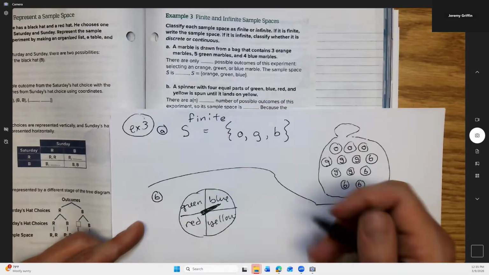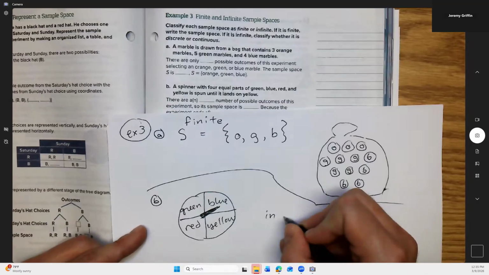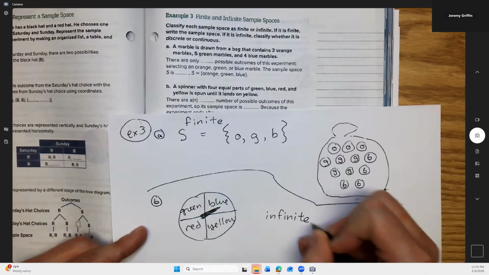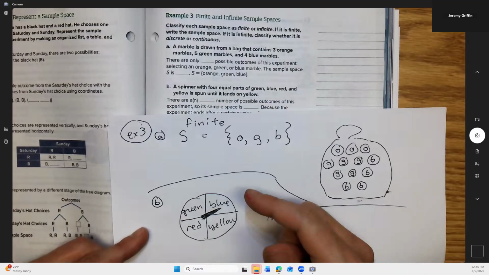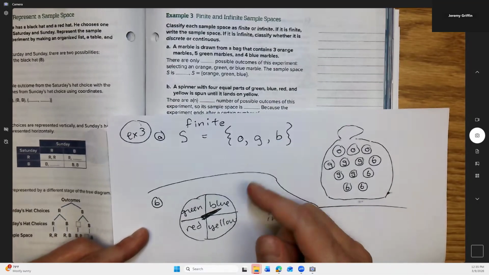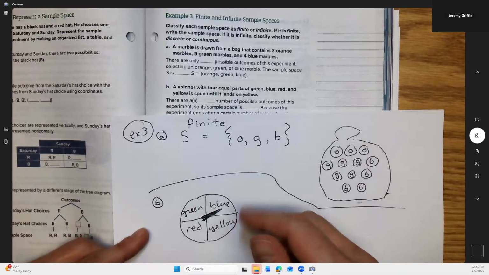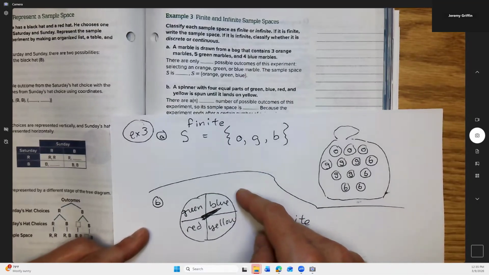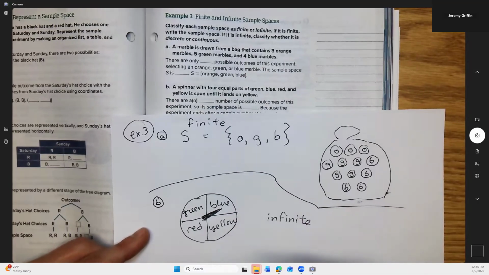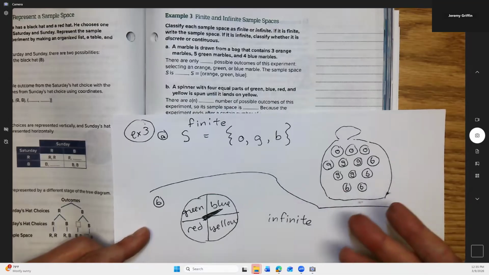Okay. So I think this would be infinite. An infinite number of possibilities, great. Because you might flick it once and it doesn't land on yellow. You flick it a second time, maybe it doesn't land on yellow. What if you flick it 10 times, 100 times? Is it possible you flick this 100 times and it does not ever land on yellow? Yeah, now the probability is very, very, very tiny, but not zero. In fact, same thing with 1,000 times or technically 1,000,000 times, right?